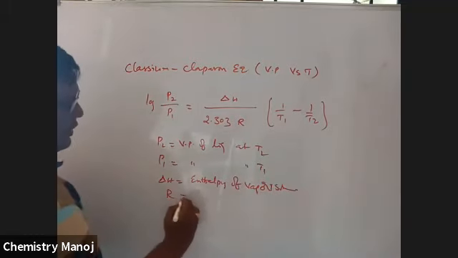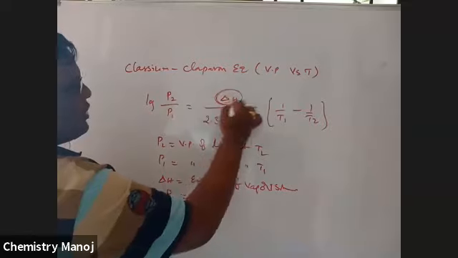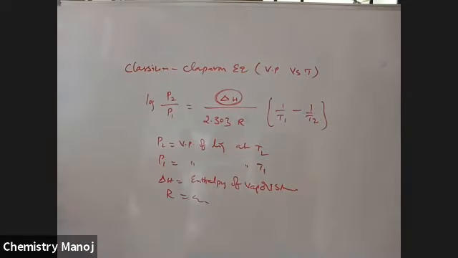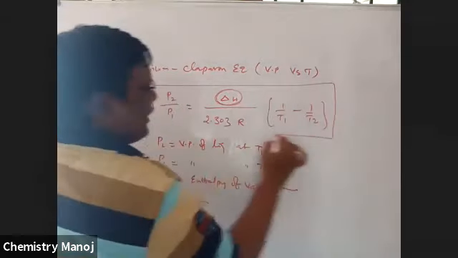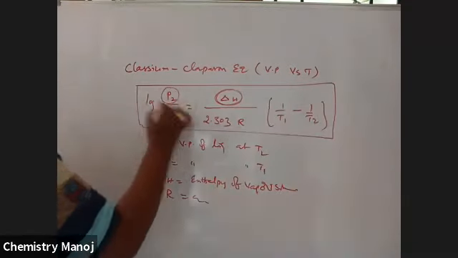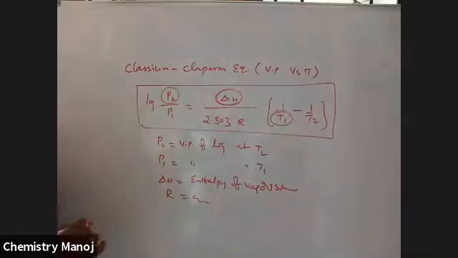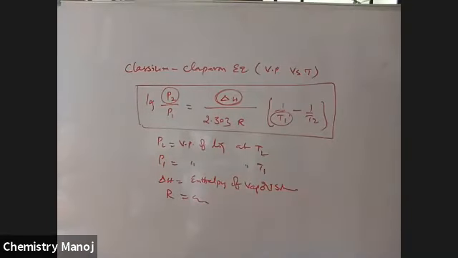R is the constant. This enthalpy of vaporization we are going to discuss in thermodynamics, but this is the relation which explains how vapor pressure varies with temperature. This is the best explanation, given by the Clausius-Clapeyron equation.